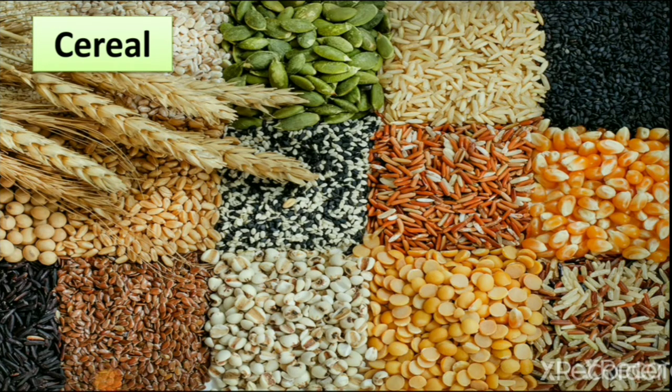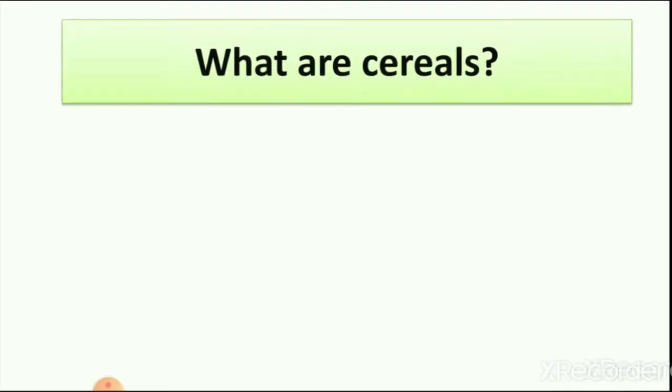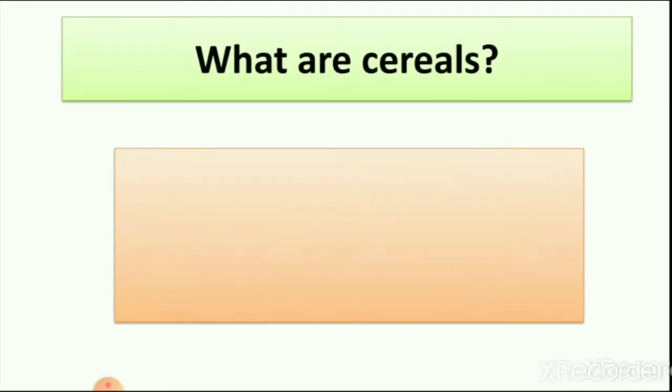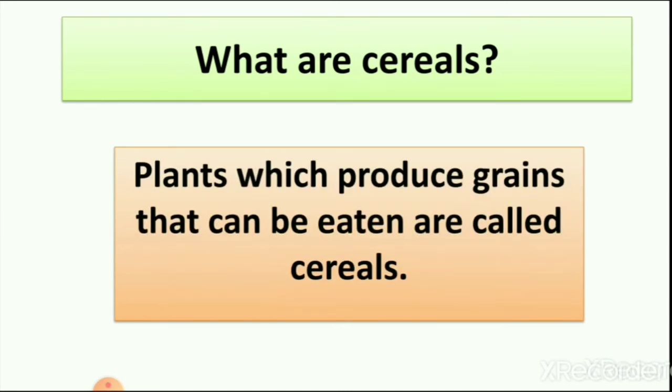So let's see how we use it. These are all things we get from plants. The grains which we get from plants are cereals. Not all plants give us grains, but some plants give us grains. So these are cereals. What are cereals? Plants which produce grains that can be eaten are called cereals.